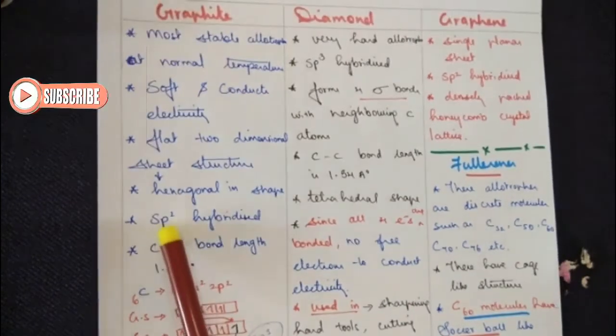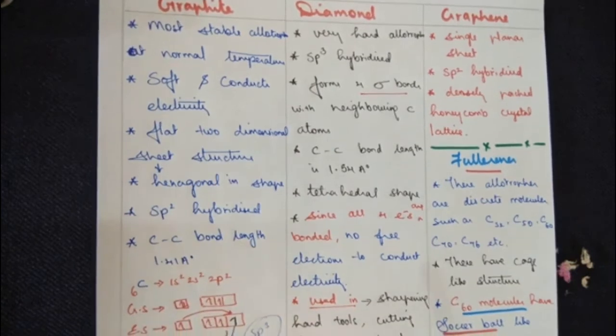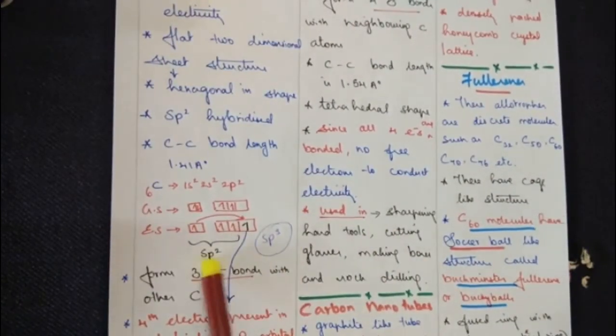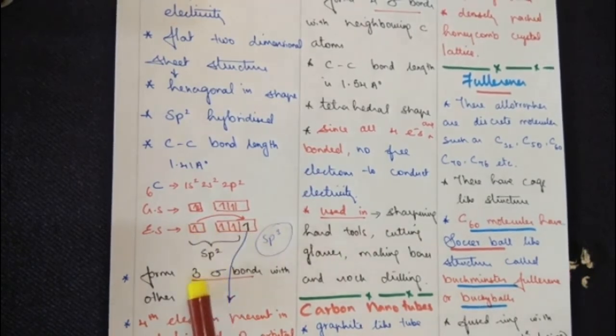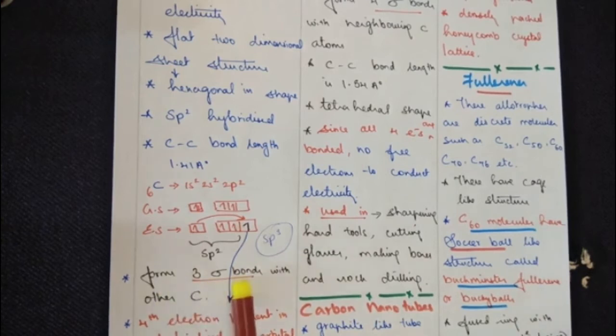So that's what we call sp2 hybridized, and the carbon-carbon bond length here is 1.41 angstrom. Now let's see it in terms of bonds. When we say sp2, how many bonds are made here? Three sigma bonds are made. You know the meaning of sigma bonds and pi bonds; you have learned it in standard 11. So it forms 3 sigma bonds with the other carbon.